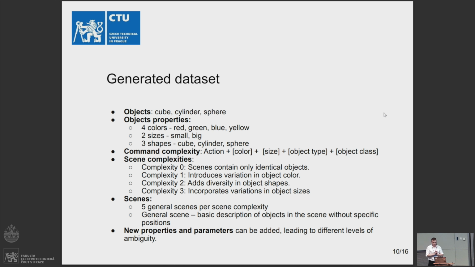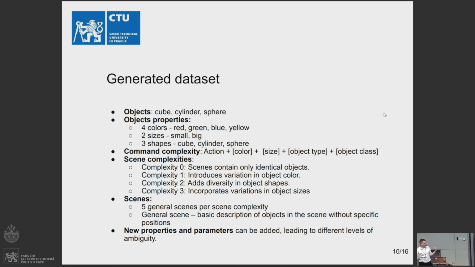By these 3 main components, we created a dataset, which, as I said before, is publicly available. There were 3 objects: cube, cylinder, and sphere. They have different properties like 4 colors, 2 sizes, and 3 shapes. Then there are different command complexities, where there's always an action, and then there are optional parameters like color, size, and object type, or object class. Then there were 4 scene complexities, as you can see before, and there are the scenes.